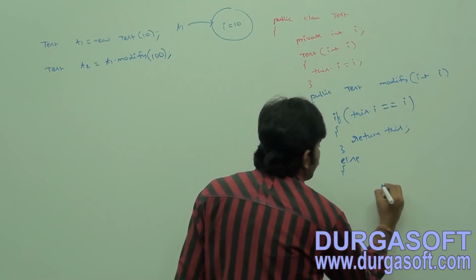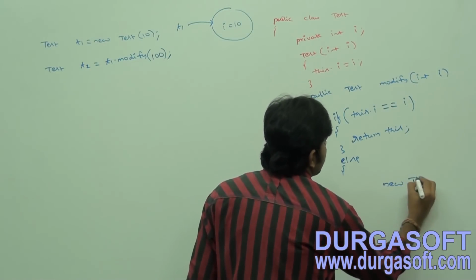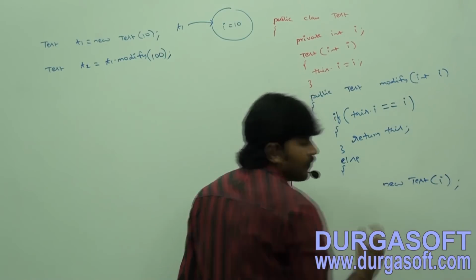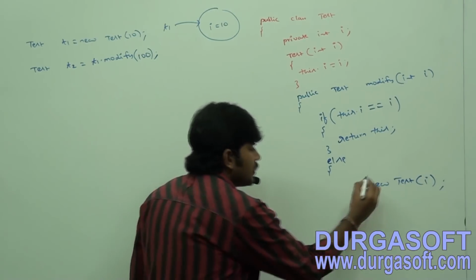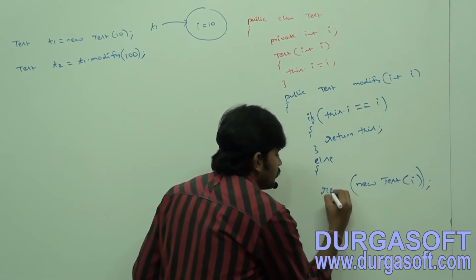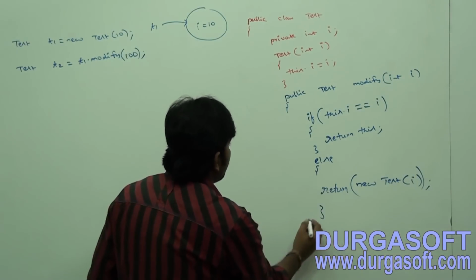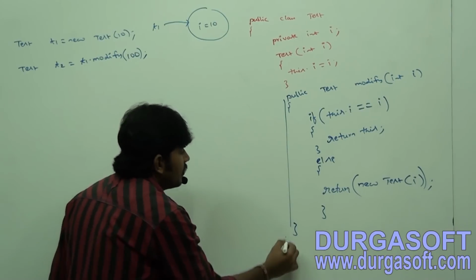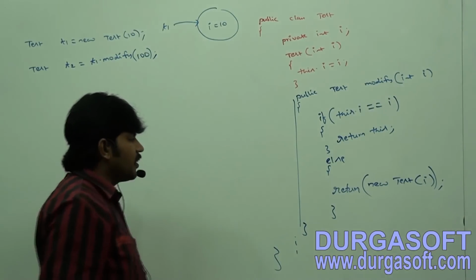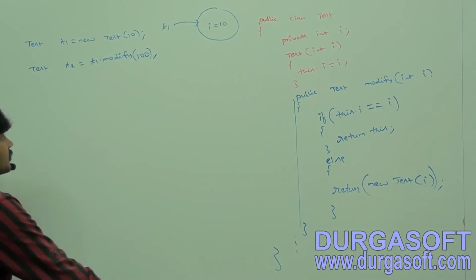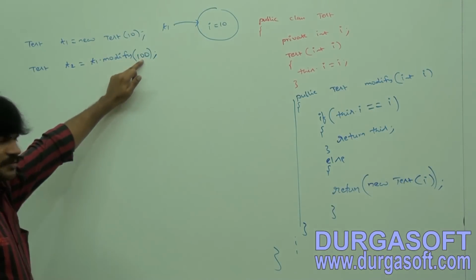What do I have to do? New test of I with this I value, and return this object. End of else, end of test method, end of modify method. Okay, now observe this one. T1 dot modify of 100.